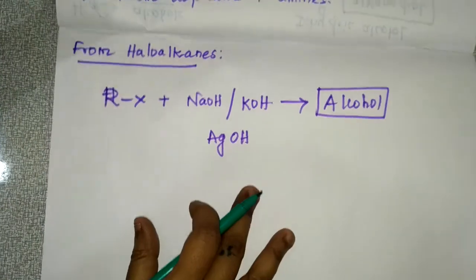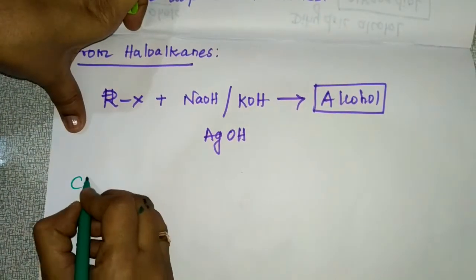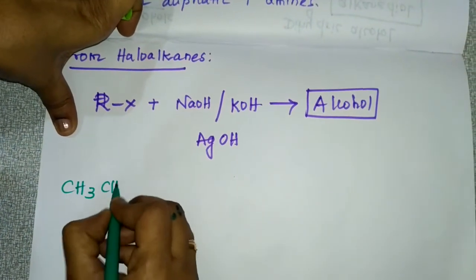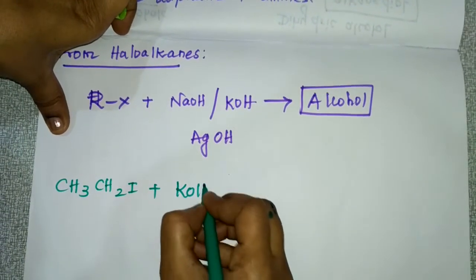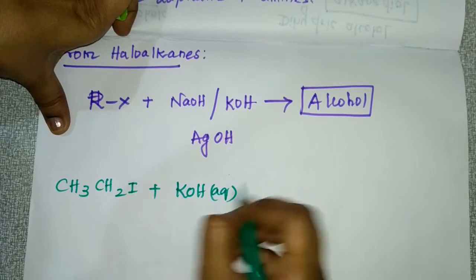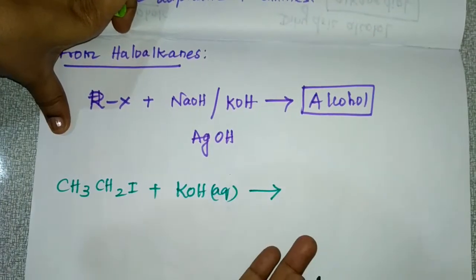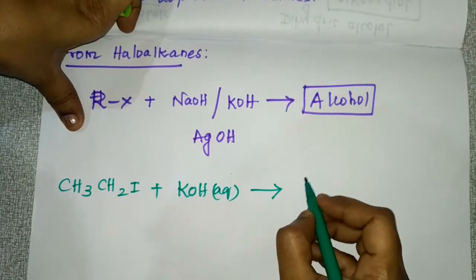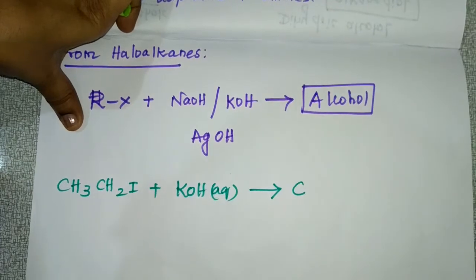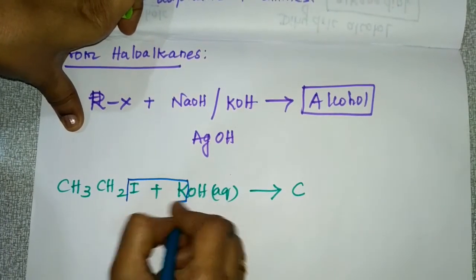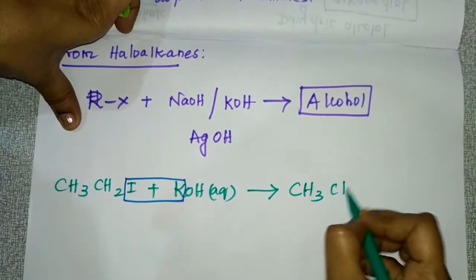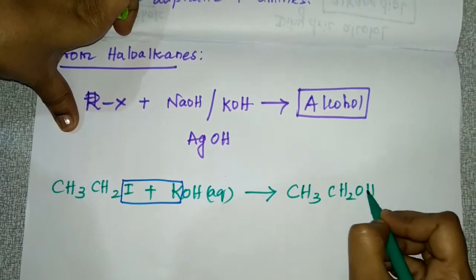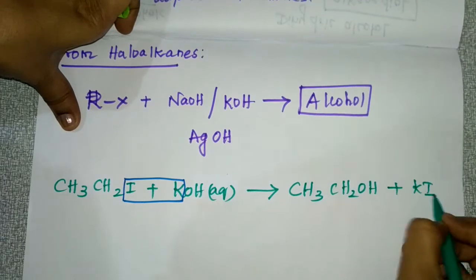So the reaction example is iodoethane, CH3CH2I, with aqueous KOH. So here you are using aqueous KOH. You know very well what will be the formation. Here potassium iodide will come out, and your remaining product will be CH3CH2OH plus potassium iodide.